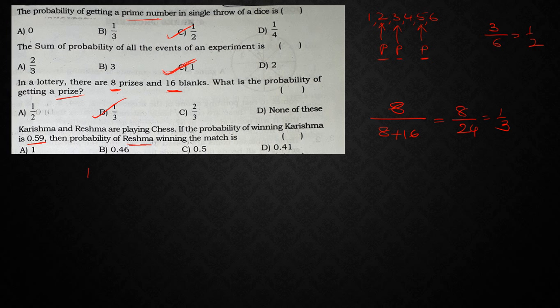So what is the answer? 1 minus 0.59, which gives me 0.41. So the answer is 0.41, because if you sum up their winning probabilities, it should be equal to 1. Right? So basing on that, we are going to get the answer. Next, moving on to one more question.